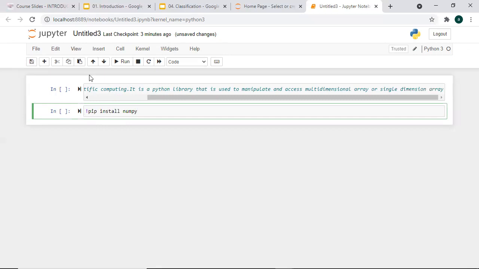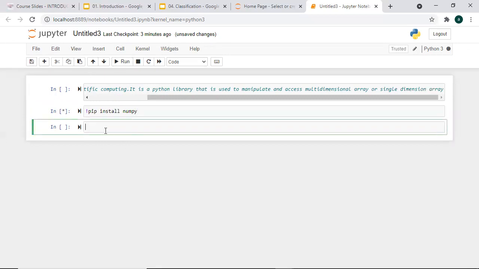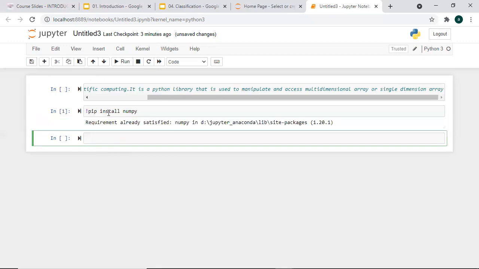Sometimes you will get an error while accessing the numpy library, so you just run pip install numpy and it will install it. Now, as you can see on my screen, it is showing requirement already satisfied. Why? Because I already installed numpy, and the respective folder is available here. Okay.